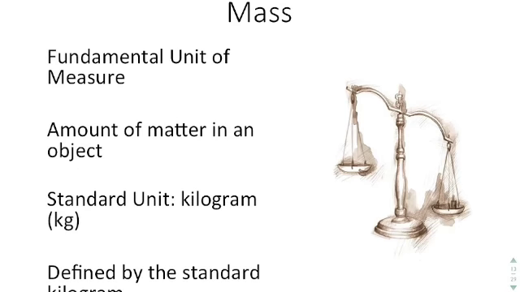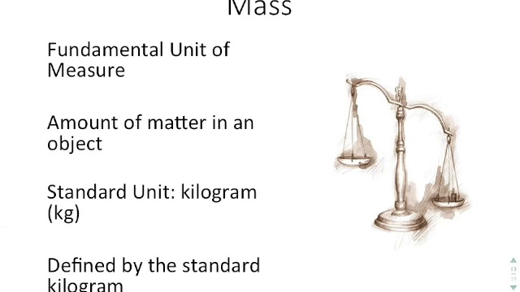Mass is another fundamental unit of measure. It is the amount of matter in an object. The standard unit is the kilogram, and it is defined by the standard kilogram. There's discussion about changing the definition of mass, instead of basing it on a standard kilogram, basing it on something a little bit more standard, like the mass of a hydrogen atom or something along those lines.